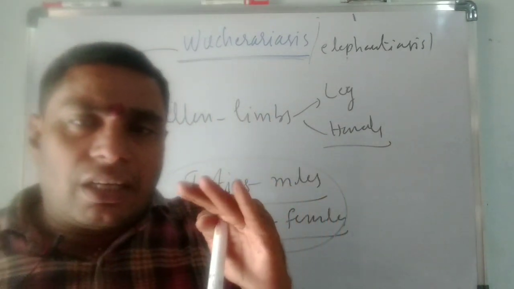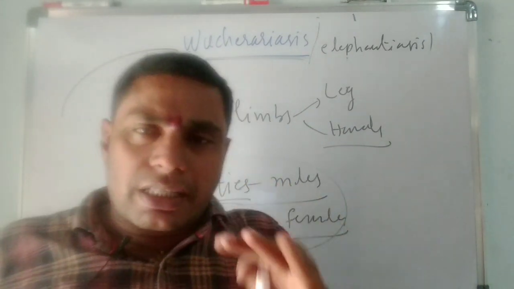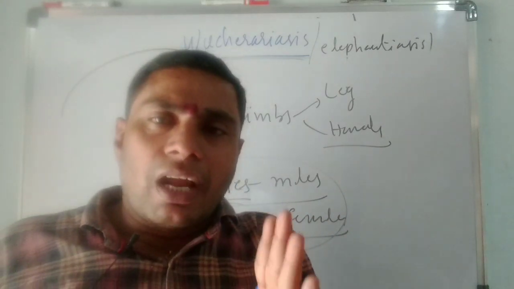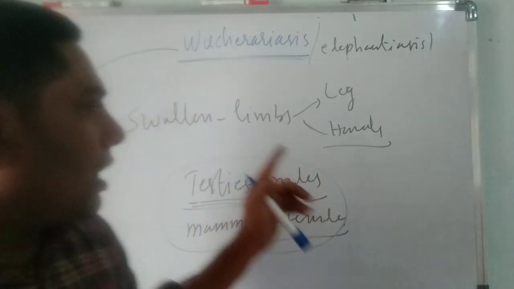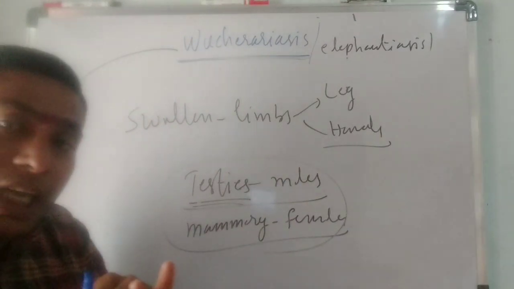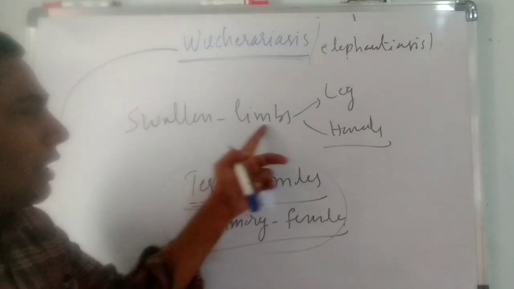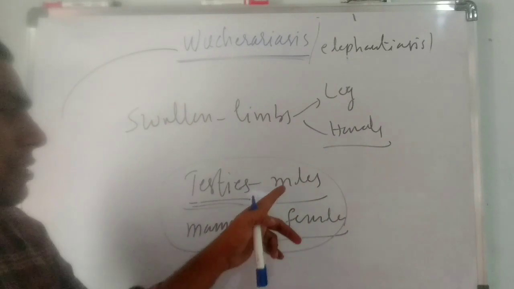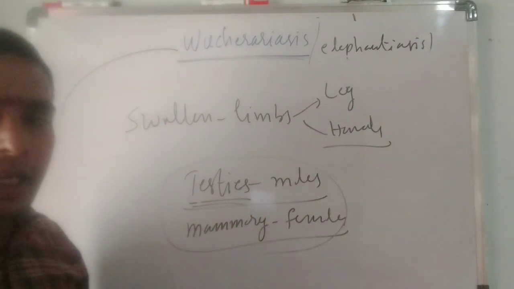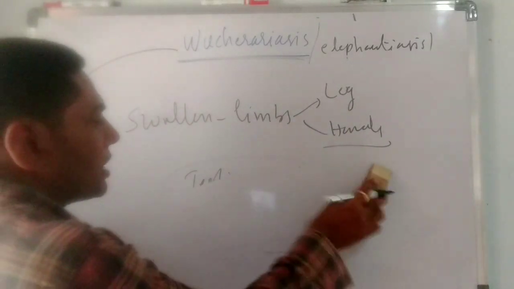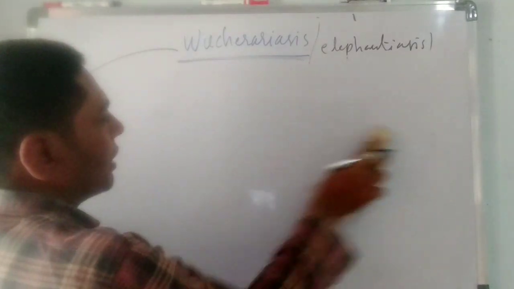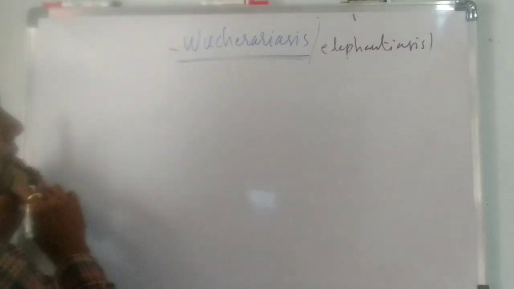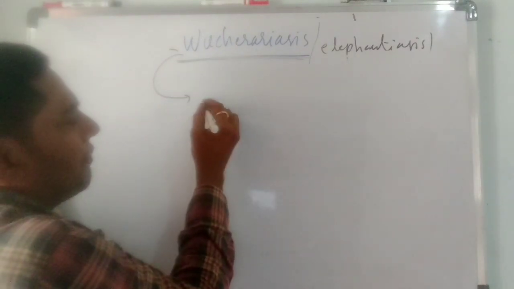In that disease, there is fever, and the affected organs will be very tender, like the legs, hands, testes or mammary glands. So this is the Wuchereria bancrofti life cycle. The life cycle is completed within 2 hosts.